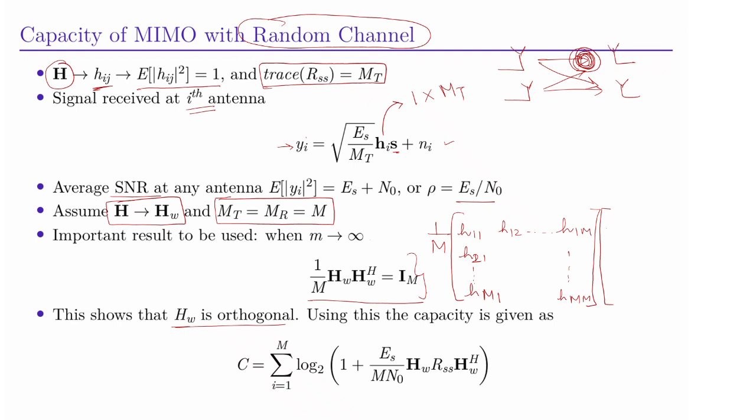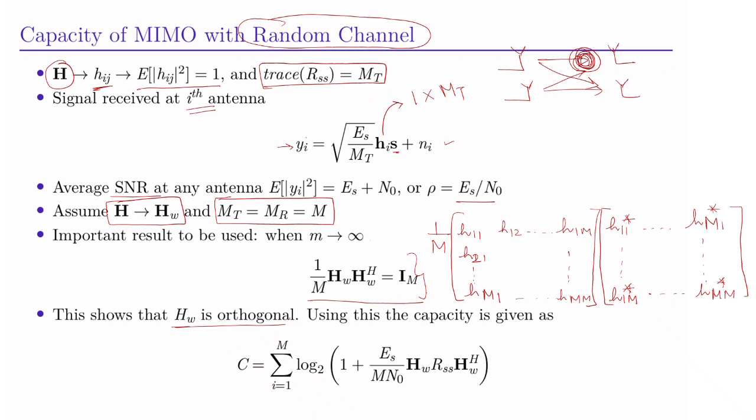So we'll have H11 conjugate. Here we will have H1M conjugate, and so on. Here we will have HM1 conjugate, and at last we have HMM conjugate. So you can basically complete this expression. So we'll try to multiply this.